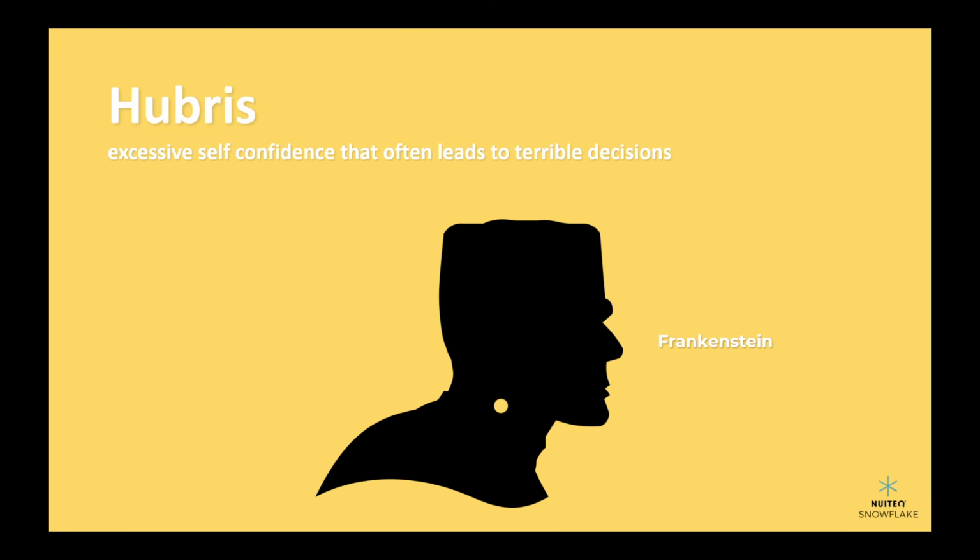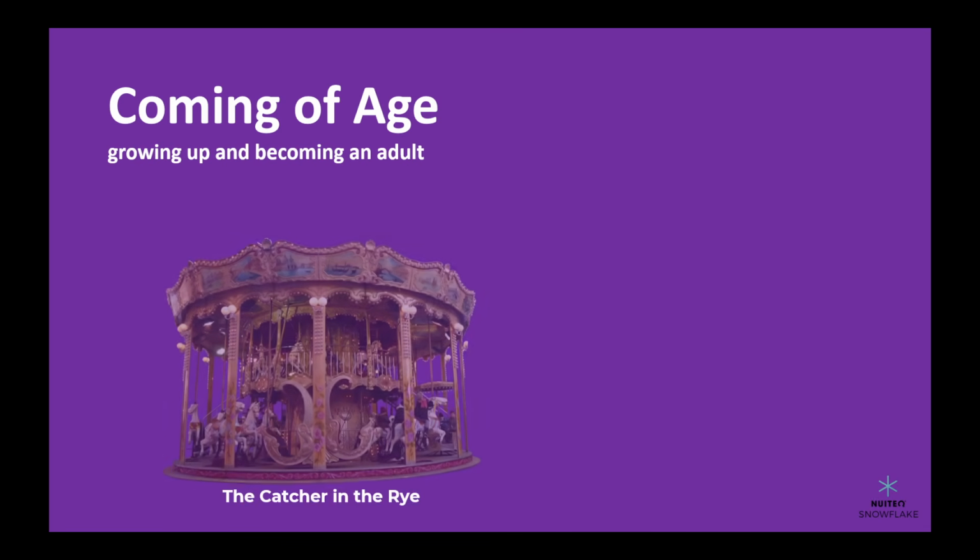Hubris. Some literary works involve a character with too much self-confidence, known as hubris. That excessive self-confidence often leads to terrible decisions. One example is in Mary Shelley's novel, Frankenstein. Coming of age. This theme is all about growing up and becoming an adult. It's often seen in young adult books like The Catcher in the Rye or The Outsiders.